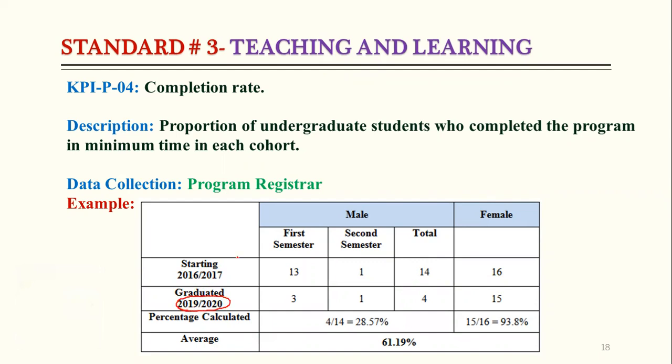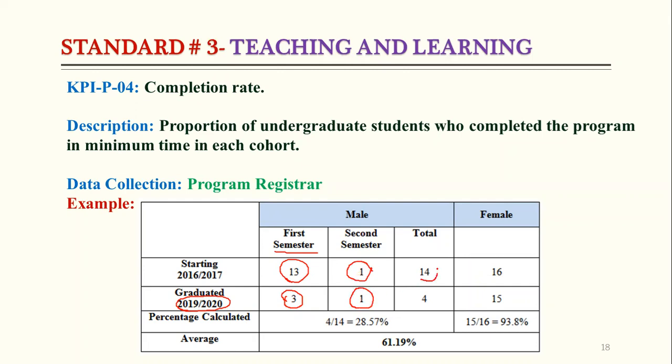So we need to take the data from the program registrar. Suppose in the male campus in the first semester, 13 students were registered, and we checked in 2019-2020, 3 graduated. And in the second semester of 2016-17, only 1 student registered, and in 19-20, 1 graduated.